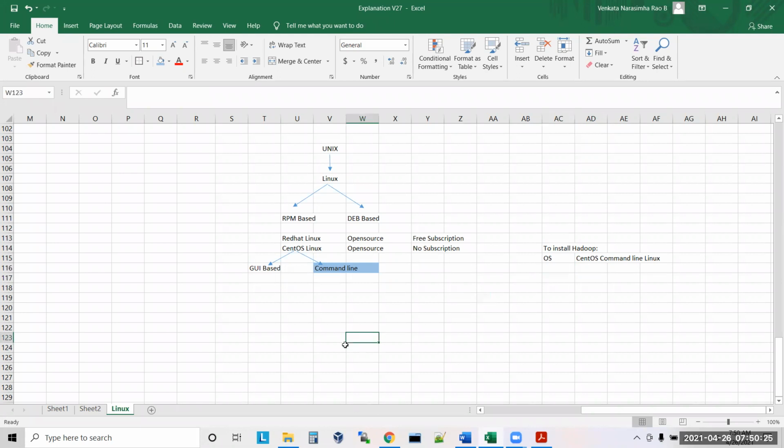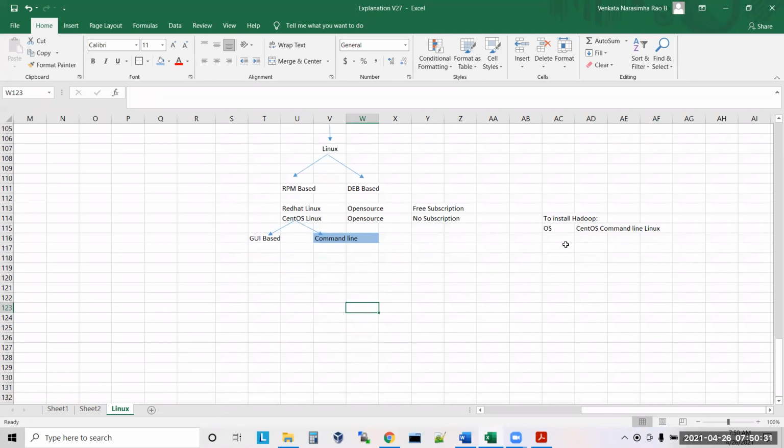Now we need to install Hadoop. How do you want to install Hadoop? How many nodes do you want to install? Hadoop should be installed in fully distributed mode. Fully distributed mode, correct or not? When I say fully distributed mode, I need